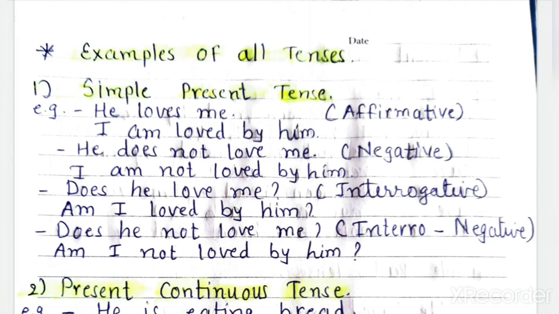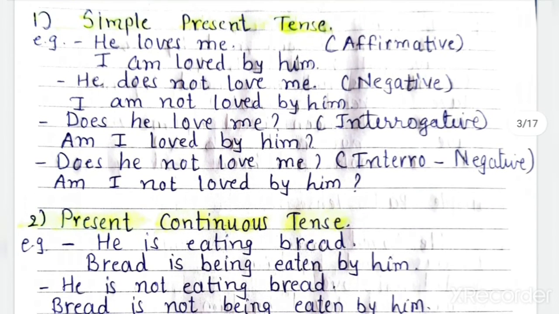Here 8 tenses are possible to be changed in passive voice. Rest of the tenses are not possible. Which tenses are not possible? Perfect continuous tense, all the 3 tenses: present perfect continuous, past perfect continuous and future perfect continuous. These are not possible. Then future continuous tense is also not possible. So 8 tenses are given.